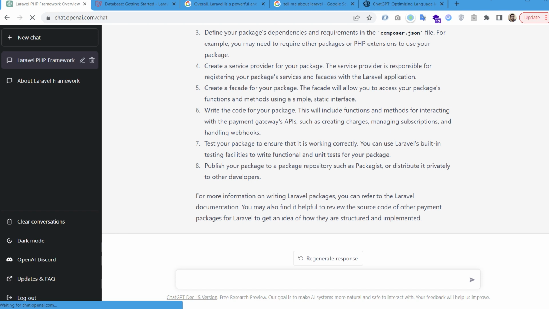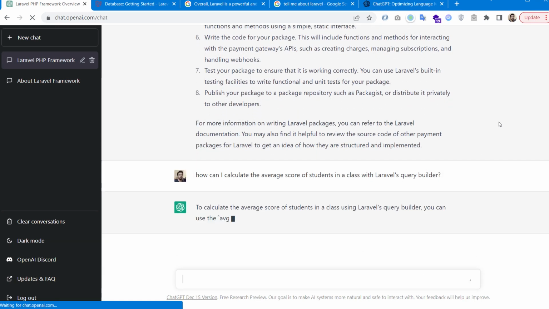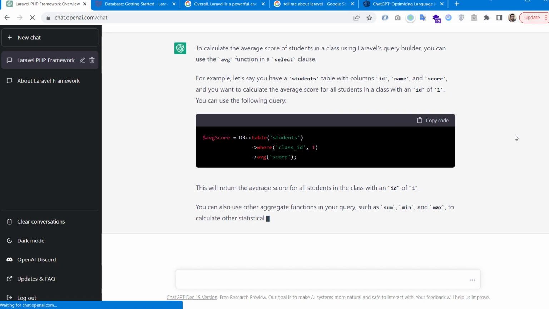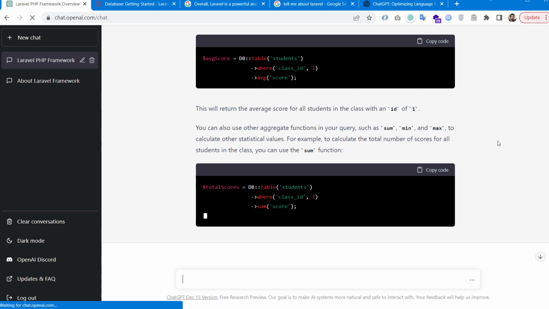It's important to note that it doesn't always give us complete code, but if we ask it to write complete code for us, it will do it. How can I calculate the average score of students in a class with Laravel's query builder? Again, it's amazing. Yeah, it gave us some information and a piece of code also.